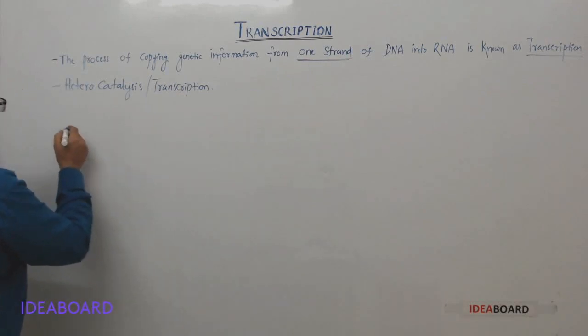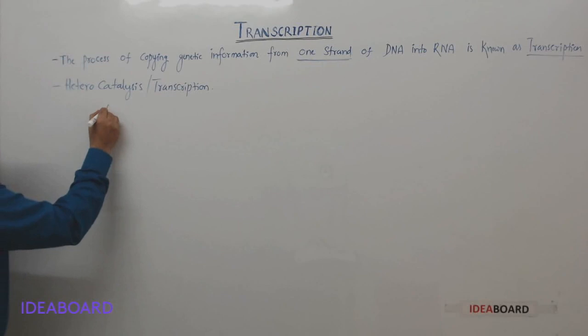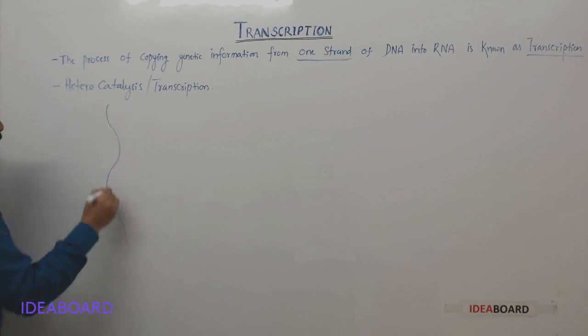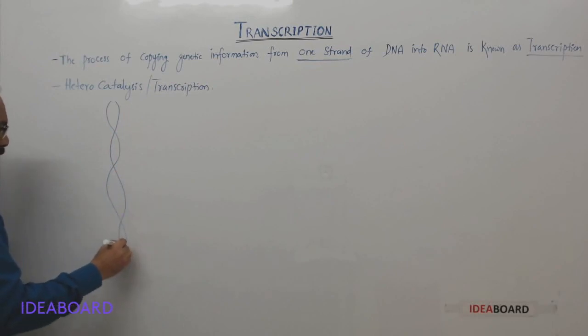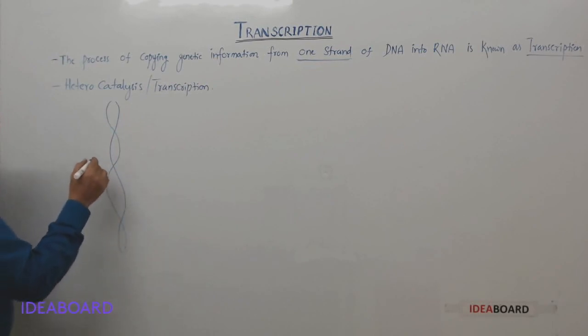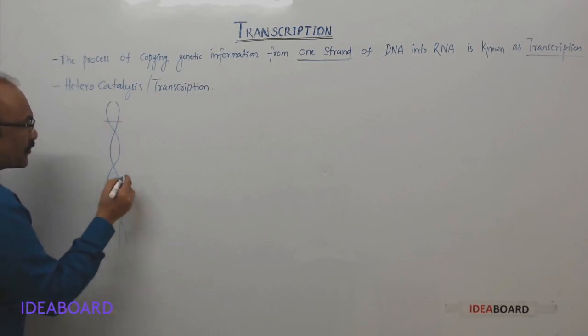So remember one thing, that during transcription, suppose this is DNA, and only a segment of DNA will undergo transcription.